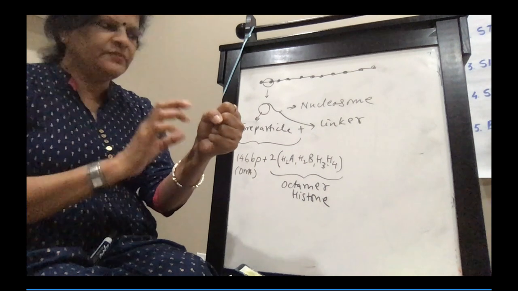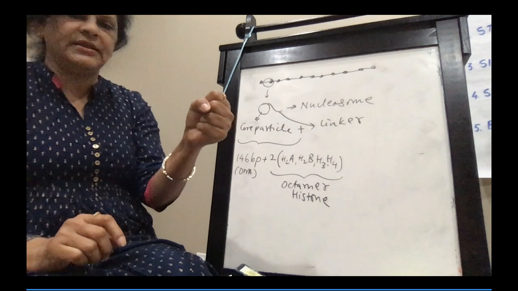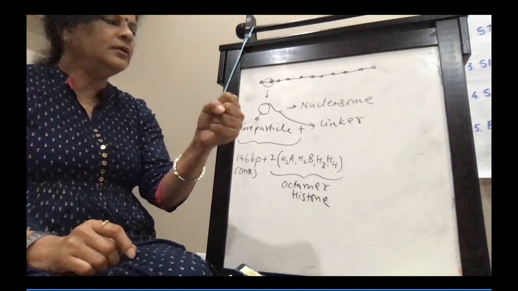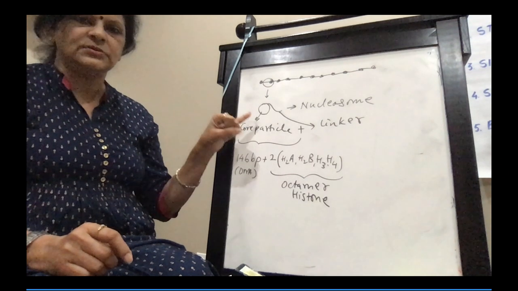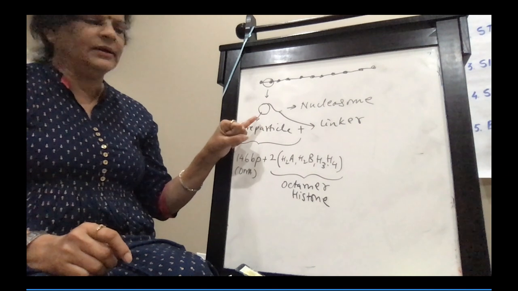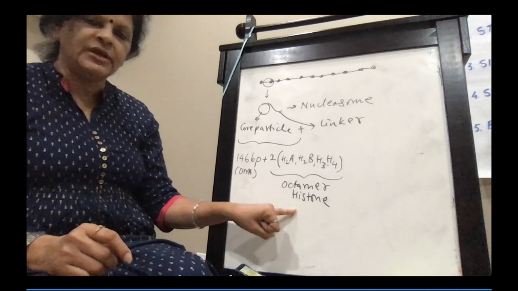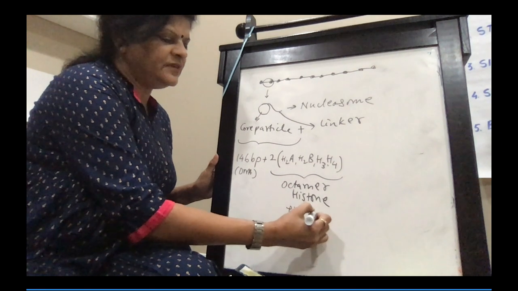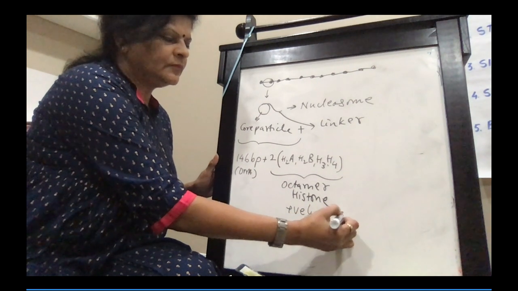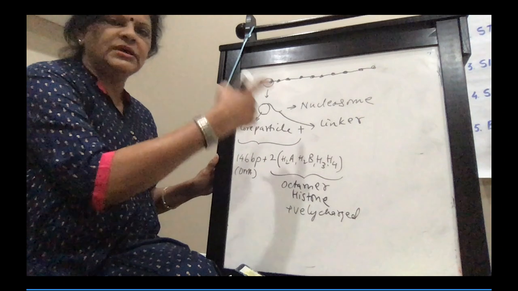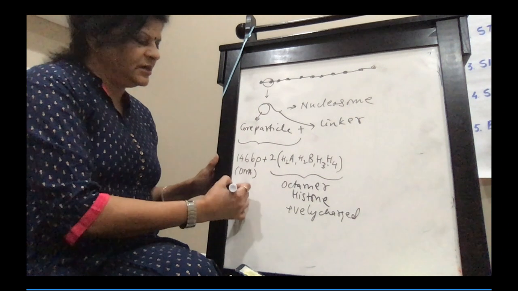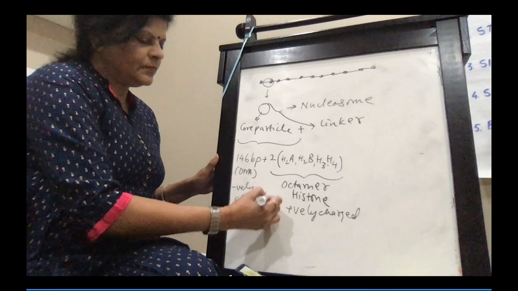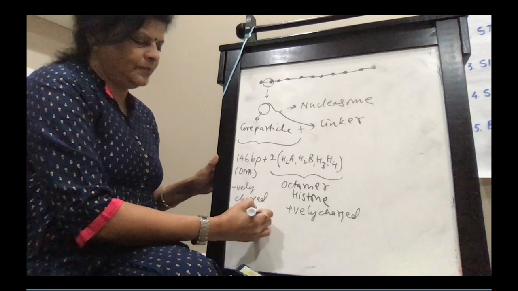So there's a diagram which I'll draw later on. It's there in the NCERT book also. But that is what a core particle consists of. So the core particle consists of the octamer histone, which is positively charged, and wrapped around this is the negatively charged DNA.